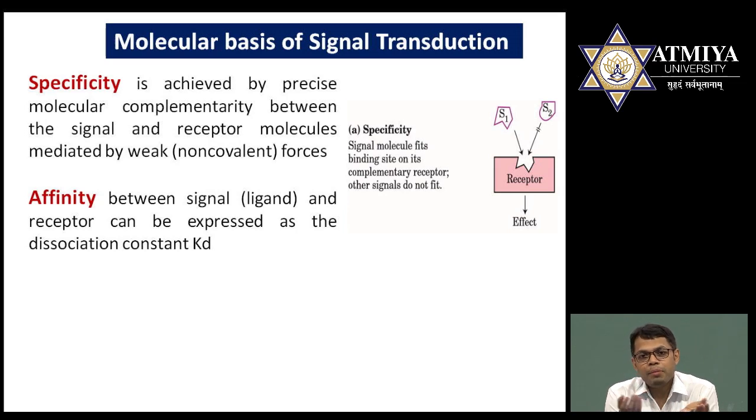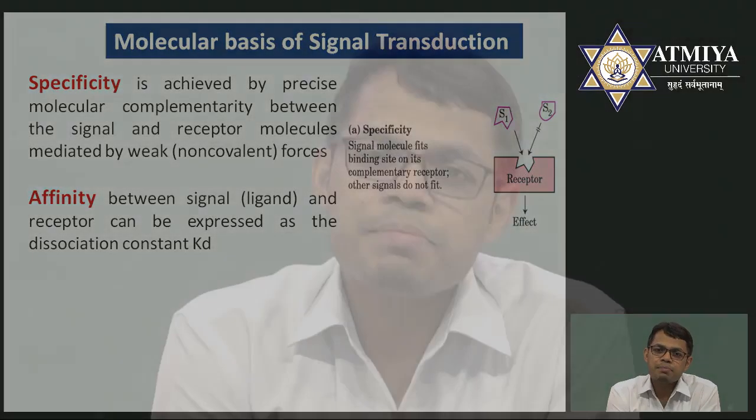Various types of ligands will simultaneously act on a receptor, but remember, as you have already studied with enzymes which bind to the substrate, in the same way here ligands are very specific for particular receptors. So ligand-receptor binding is very equivalent to enzyme-substrate. It means these ligands are very specific for the particular receptors, and therefore when a ligand binds to the receptor, there are several thousands of receptors present, but the ligand will specifically bind with the particular receptor.